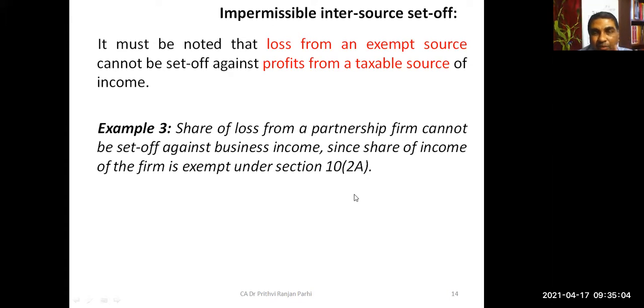So in this case, the reverse is not possible. Reverse is not possible means, in this case, I'm talking about these partnership firms: can a loss from a taxable source be set off against a profit from an exempt source? No, profit from an exempt source is always exempt. Then what are you going to set off against that? It is exempt. You are not paying tax on that. Exempt means it is exempt. You cannot set off anything against that.